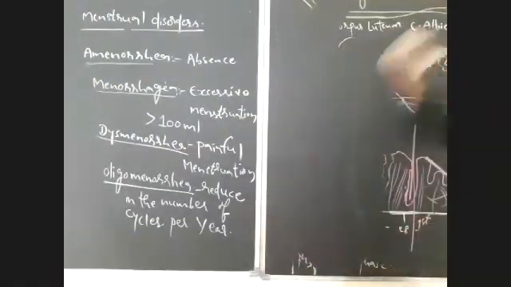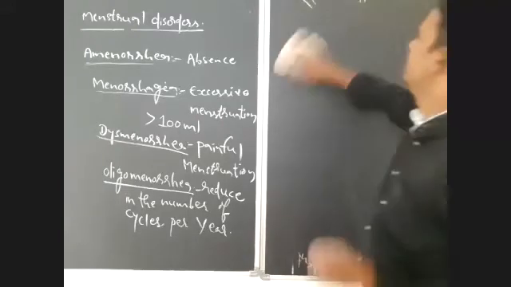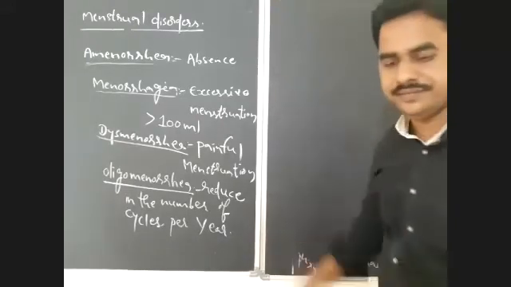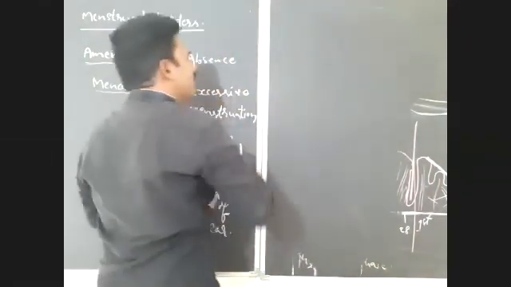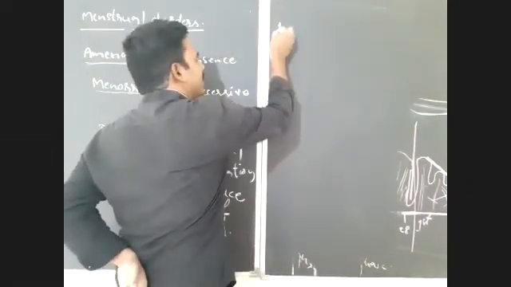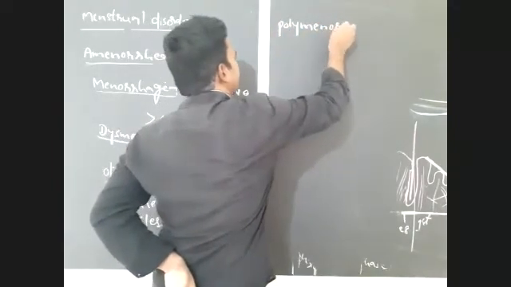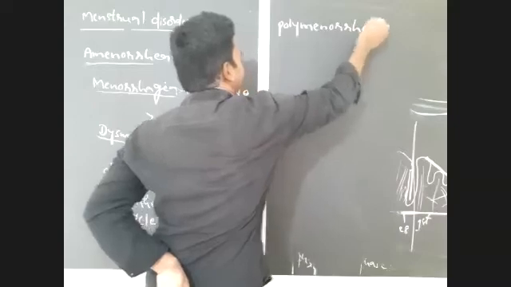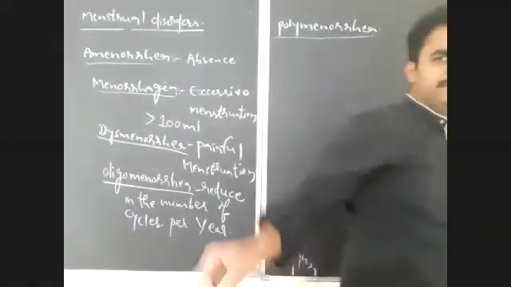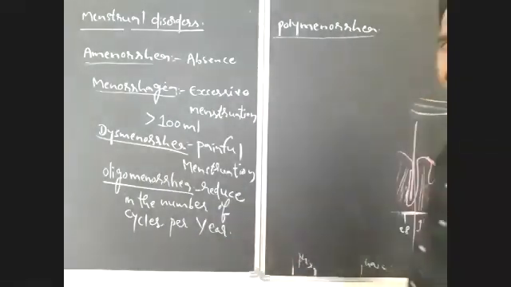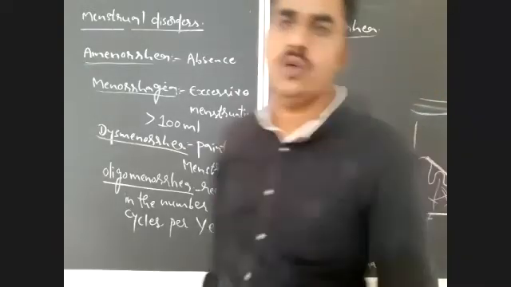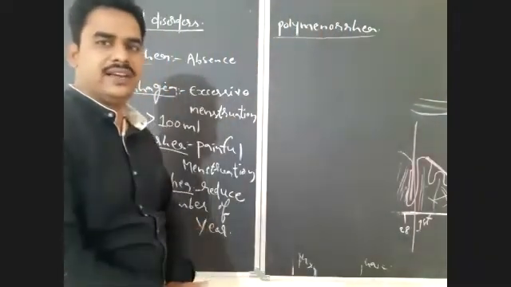The next menstrual disorder is polymenorrhea. If you understood oligomenorrhea, you can automatically guess what polymenorrhea is.